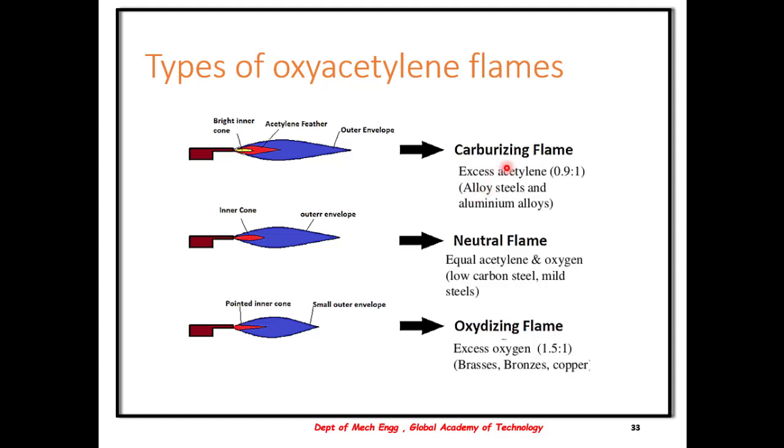Carburizing flame is used in welding alloy steels and aluminum alloys. In the neutral flame, low carbon steel and mild steel are welded. Whereas in an oxidizing flame, brasses, bronzes and copper are welded. You can see the differentiation in the flame of all these carburizing, neutral and oxidizing flames.